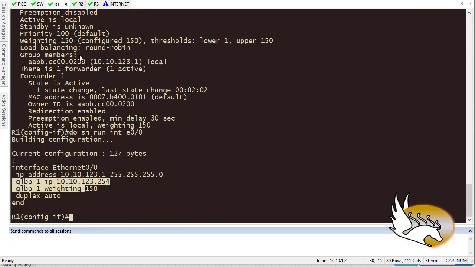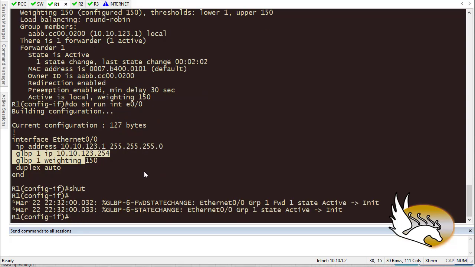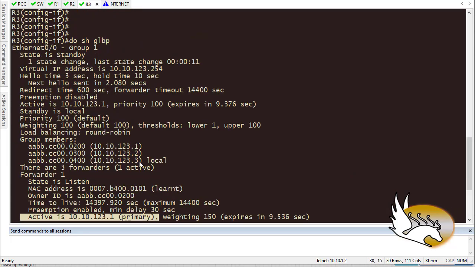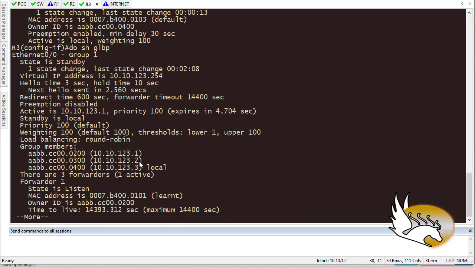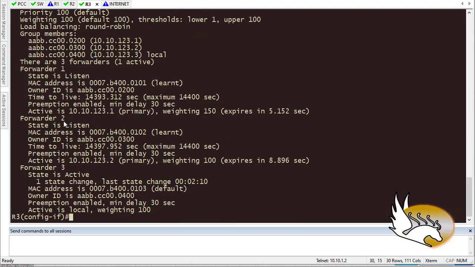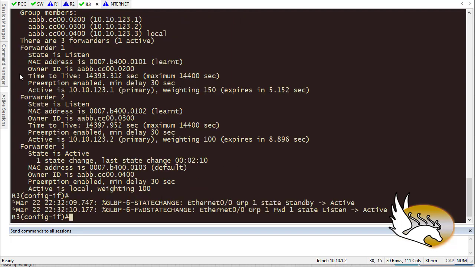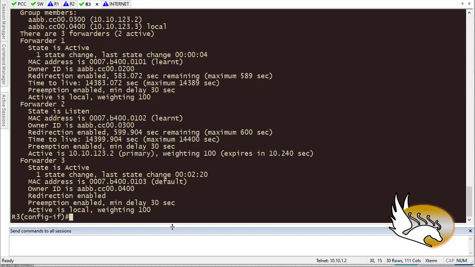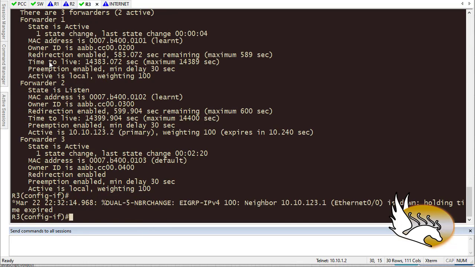So if just one of them goes down, let's say for example router 1 goes down, let's see what happens. So on router 3, I'm going to execute this command one more time. Here it says that forwarder 1, here, one more time. So it says that one of the forwarders now is down.